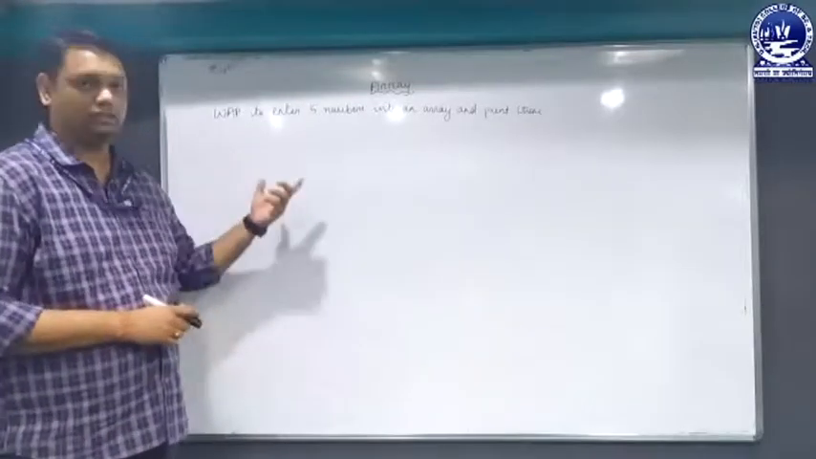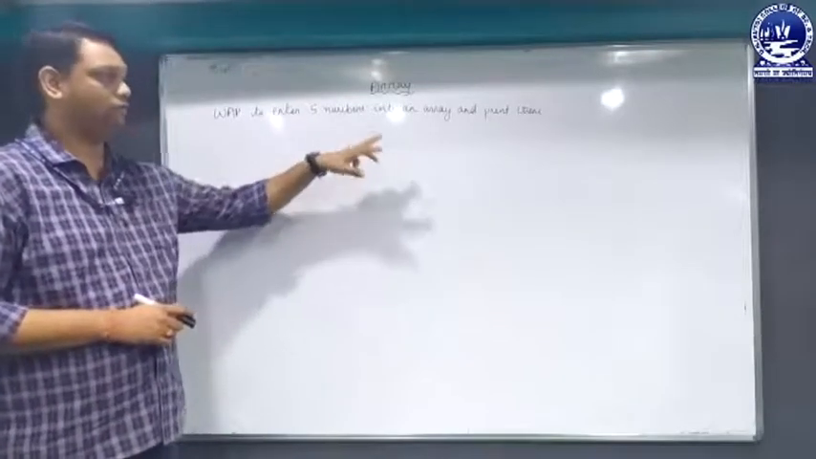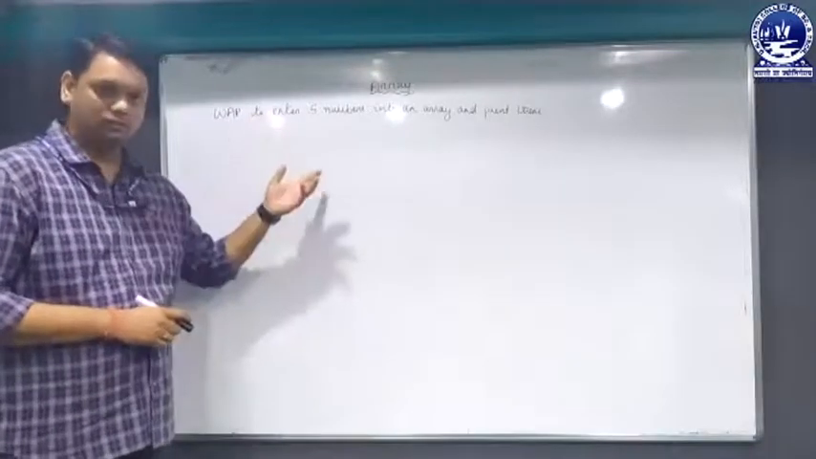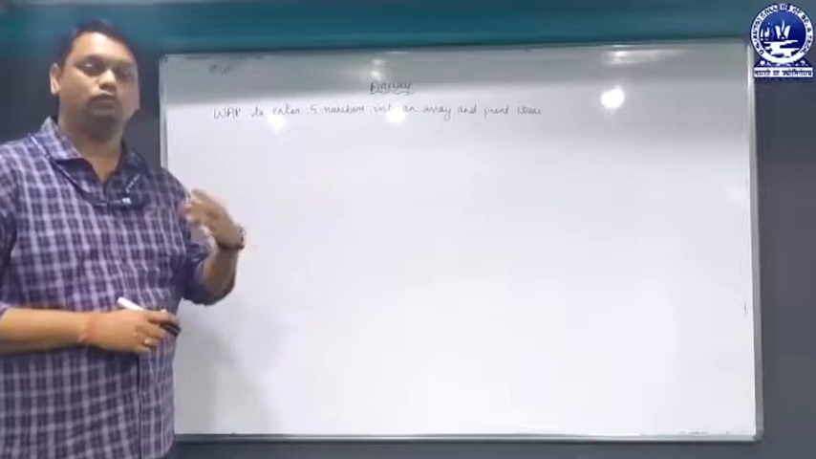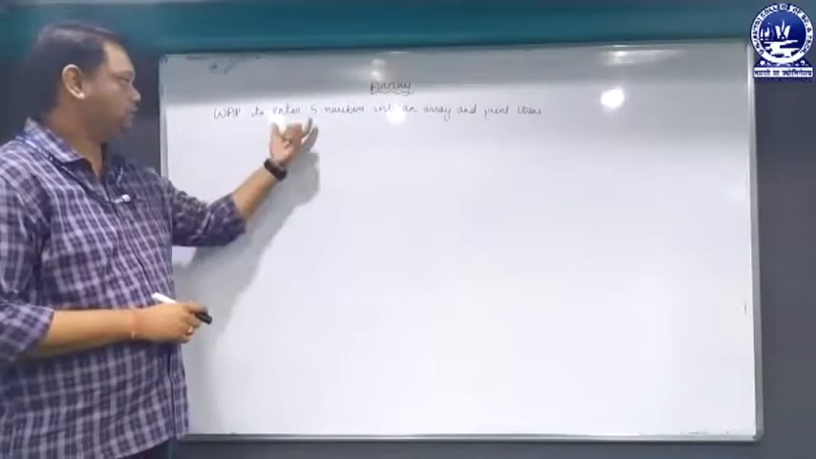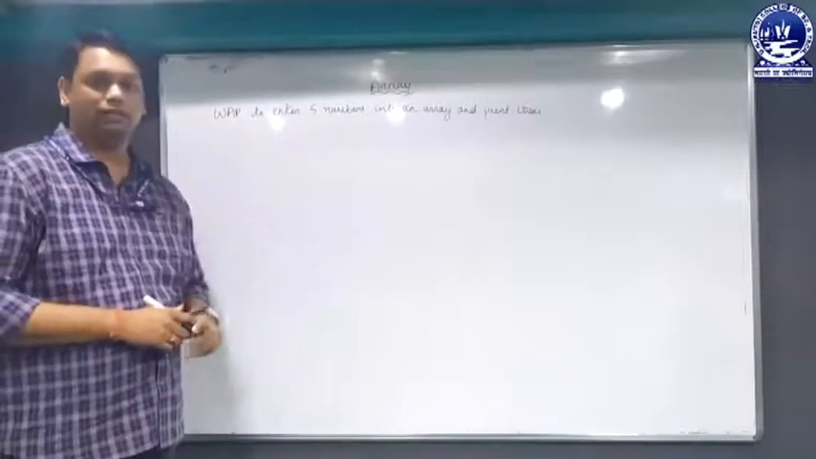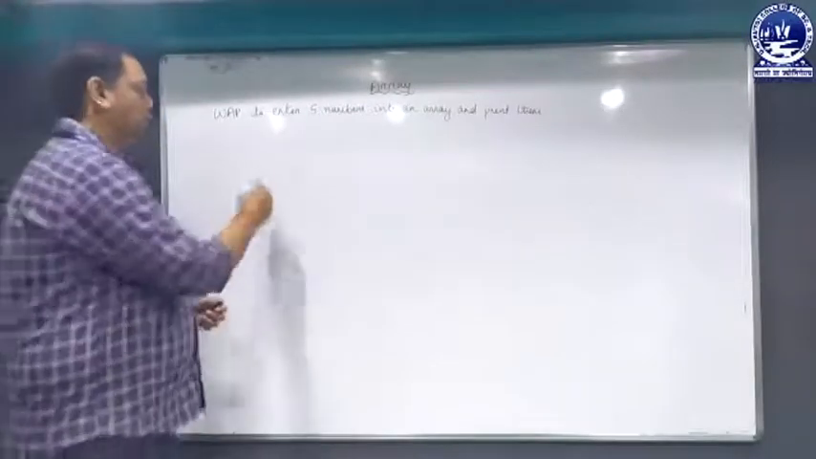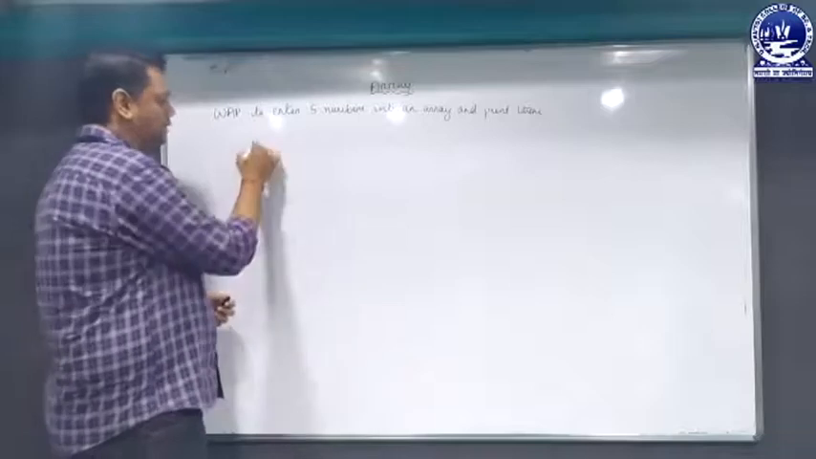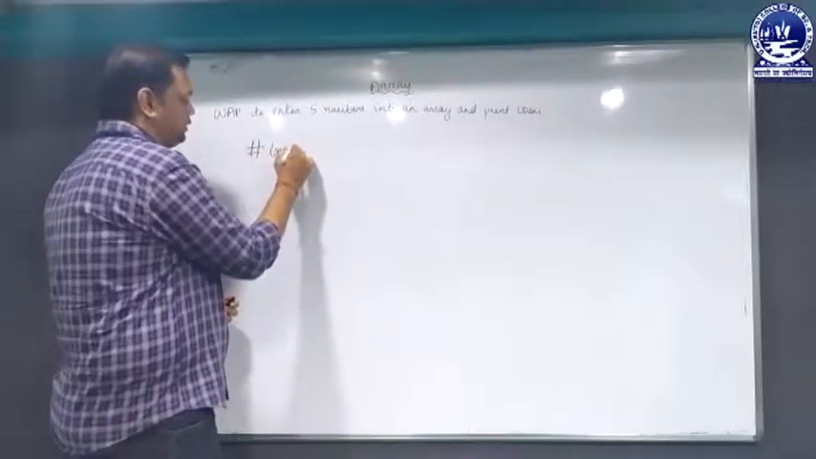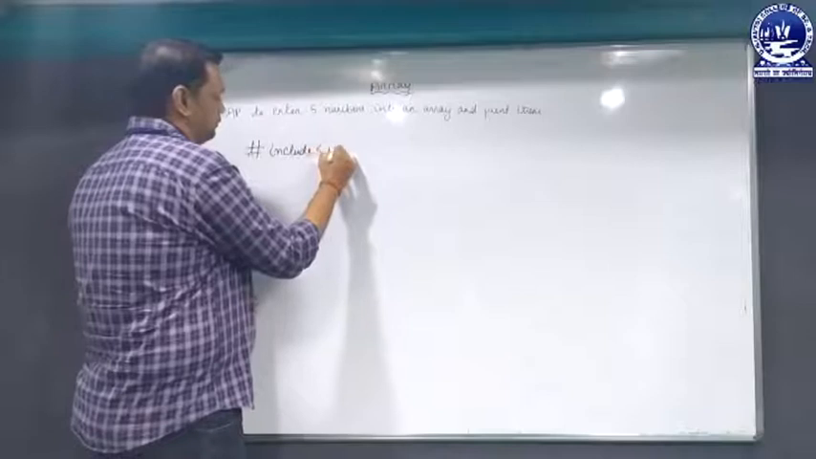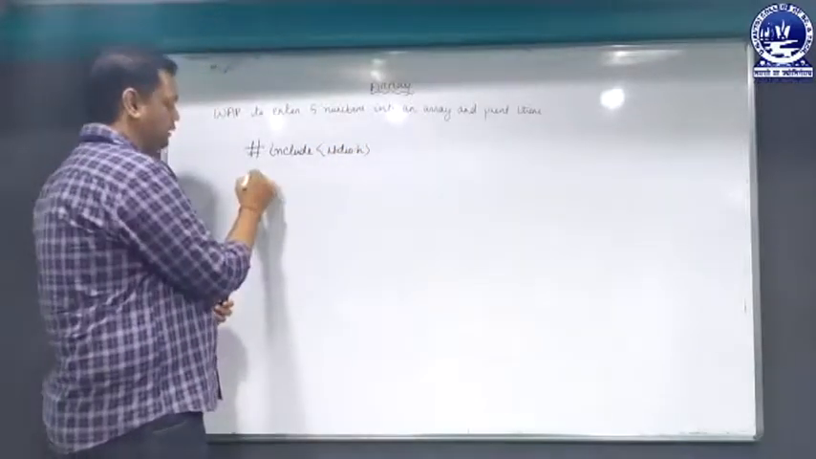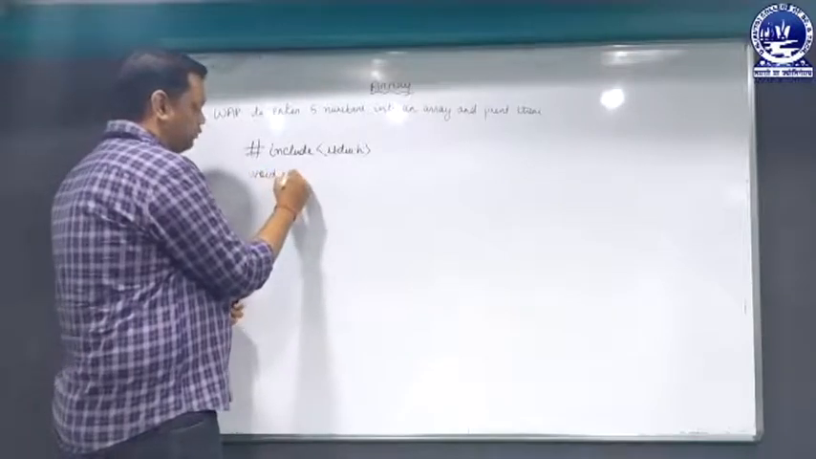Now we will take another example in which we have to enter 5 numbers into an array and print them. In the previous program we discussed how to store the numbers. In this program we will be entering 5 numbers from the user and printing the values. Moving on to the program, the general syntax is hash include stdio.h, which is a general header file of the C programming language. Then comes your void main.